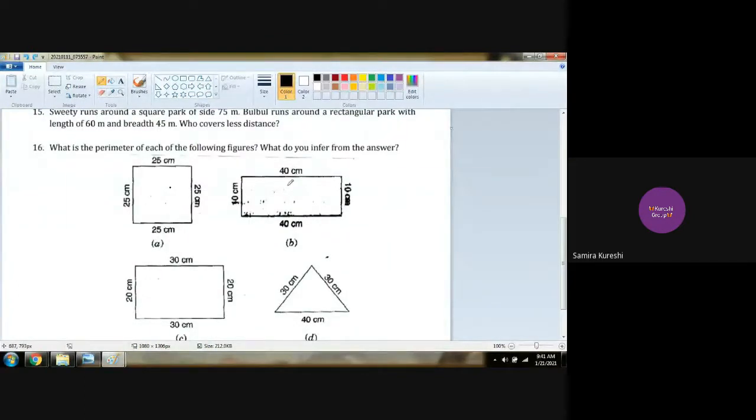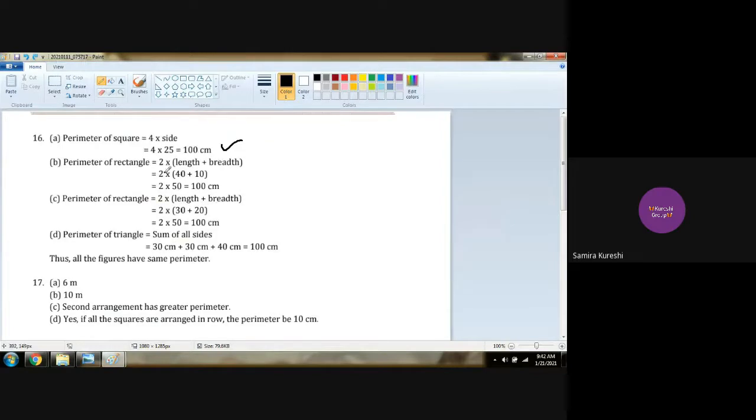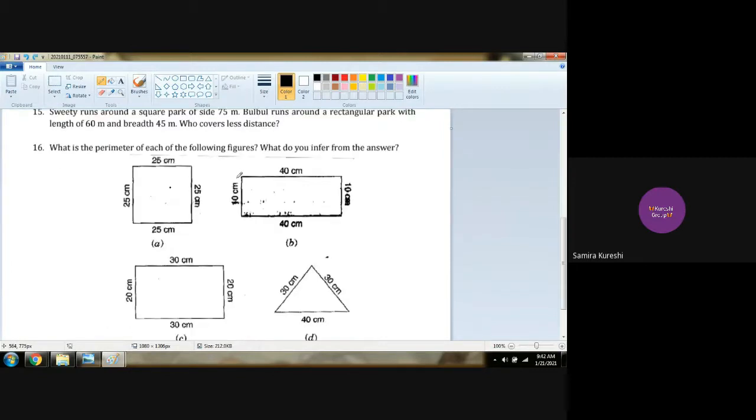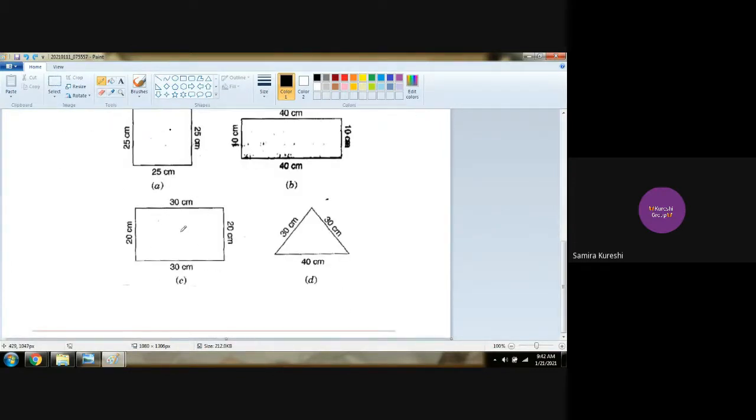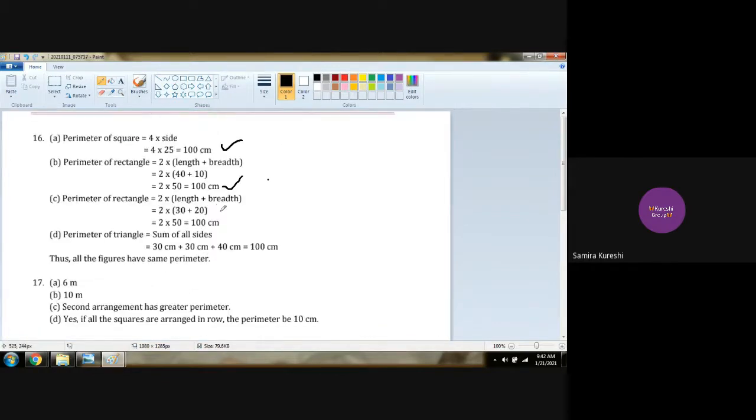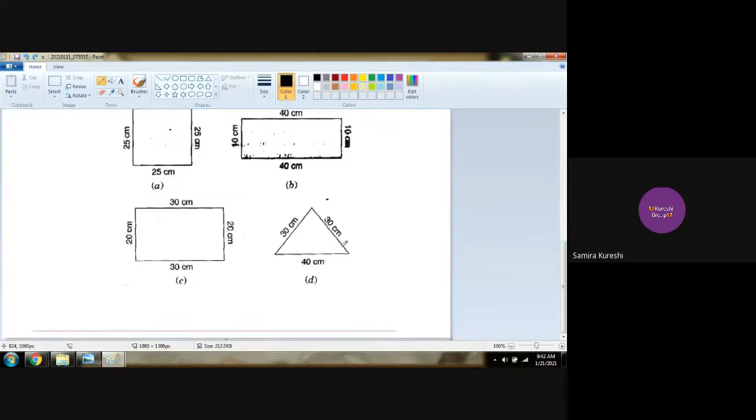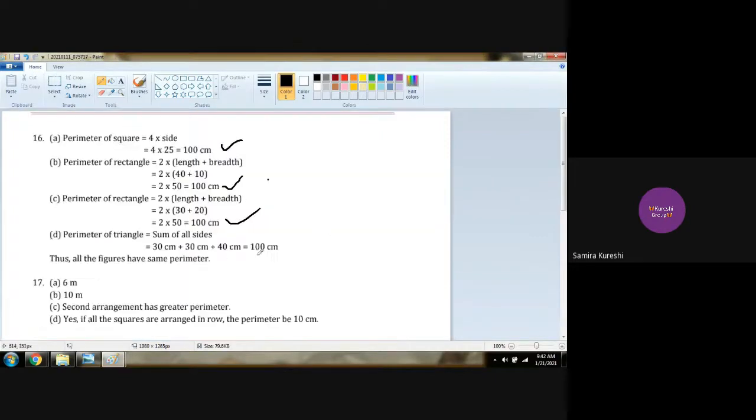Second figure: 2 into (L plus B). Oh, sorry, we got 2 into 50, which gets 100 centimeter. Correct. Then again 2 into (L plus B), because this is also a rectangle, two opposite sides are equal. Again we got 100 centimeter. Perimeter of the triangle, by adding all three sides, you get again 100 centimeters. So what do you observe? All the figures have the same perimeter. That's it. Yes, sir.